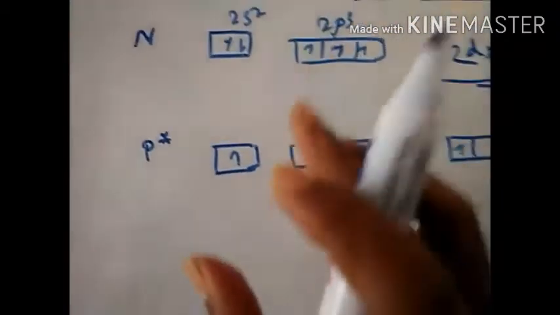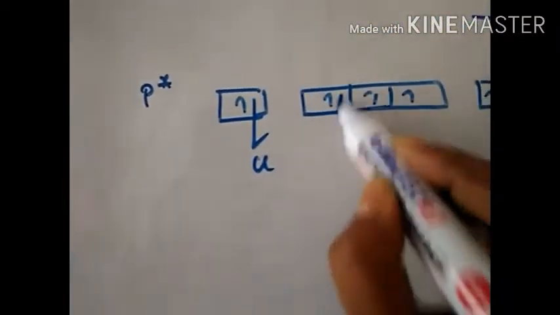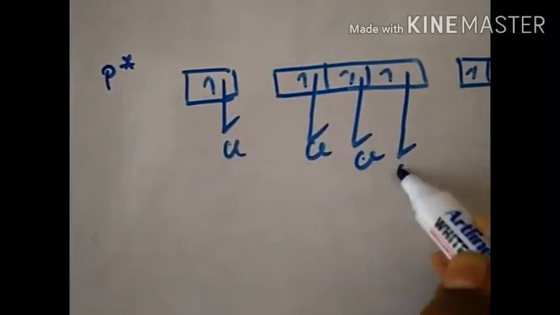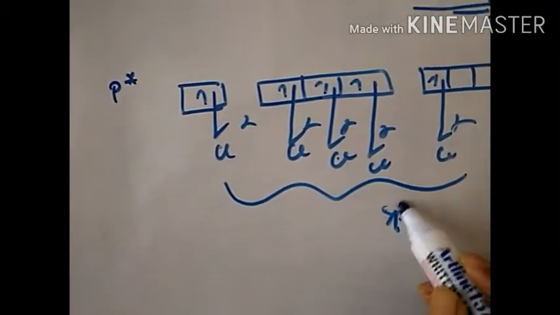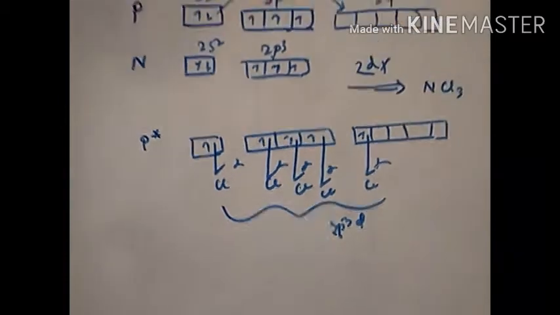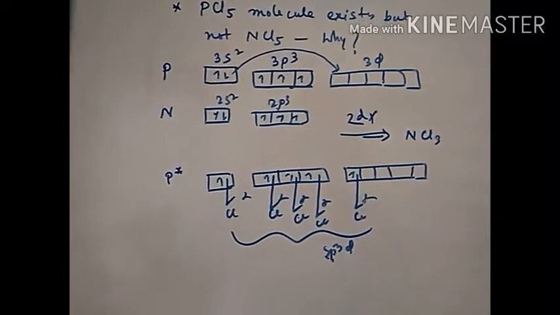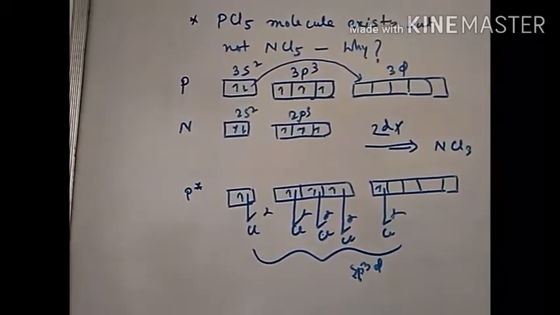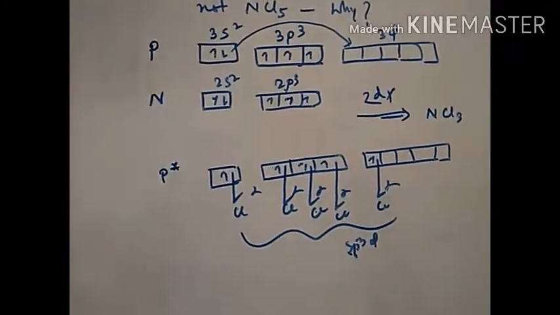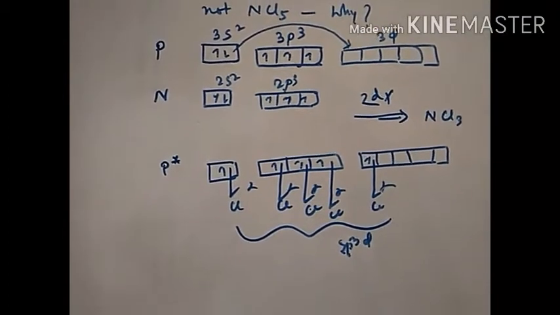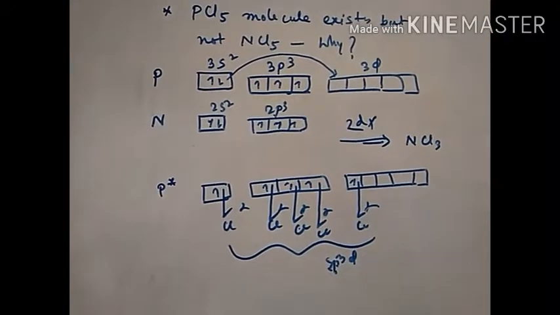Since phosphorus can form 5 unpaired electrons, it can easily combine with all 5 chlorine atoms through sigma bonds, giving an sp3d hybridized PCl5 molecule, but nitrogen cannot form NCl5. So the d orbital is the basic conceptual part that allows phosphorus to make PCl5, phosphorus pentachloride, but nitrogen pentachloride formation is impossible. Okay students, we are moving on to the next video.